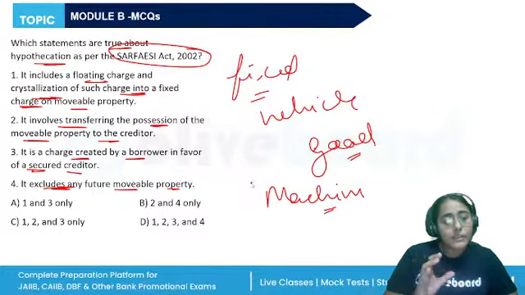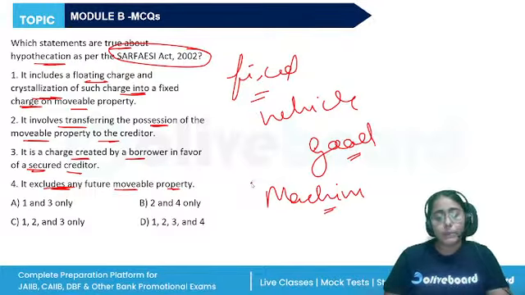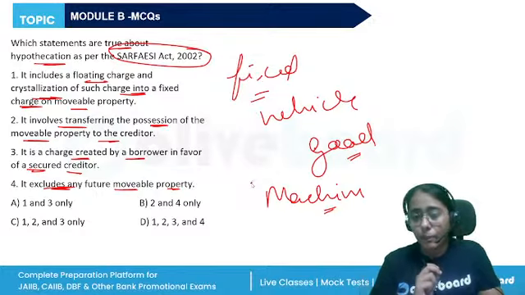The only possible way to create a charge is hypothecation. It does not, however, exclude any future movable property, because it is a floating charge, so it will be on all the property.